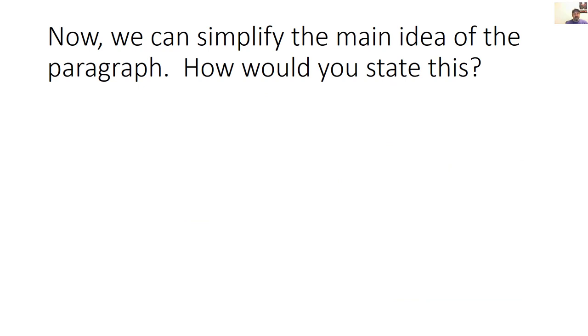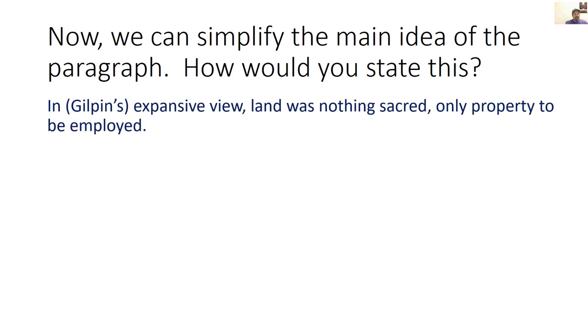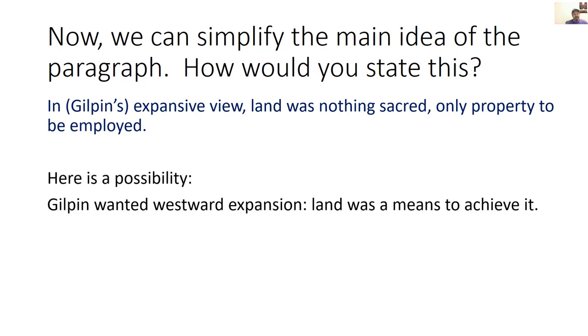Now we can simplify the main idea of the paragraph. How would you state this? In Gilpin's expansive view, land was nothing sacred, only property to be employed. Here's a possibility. Gilpin wanted westward expansion. Land was a means to achieve it.